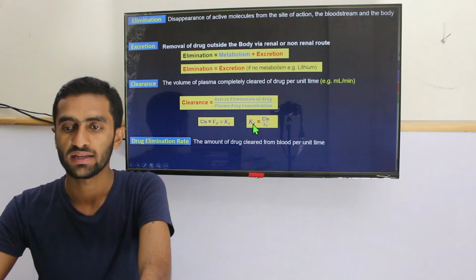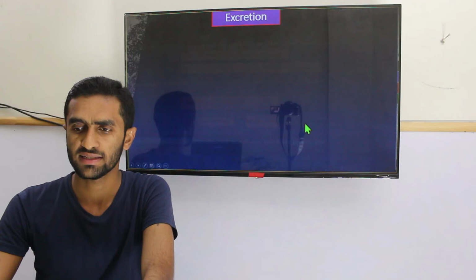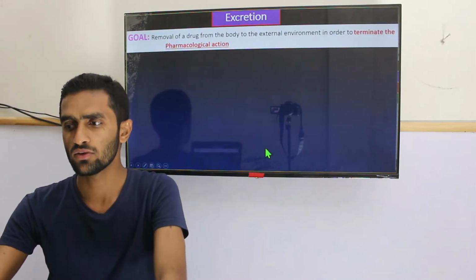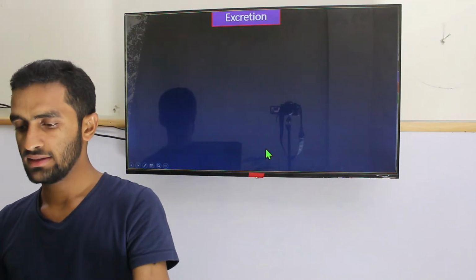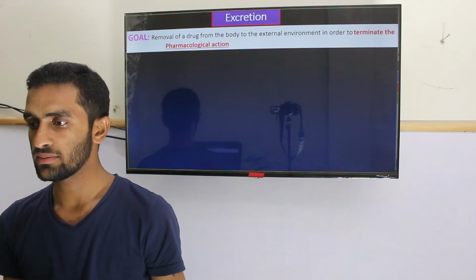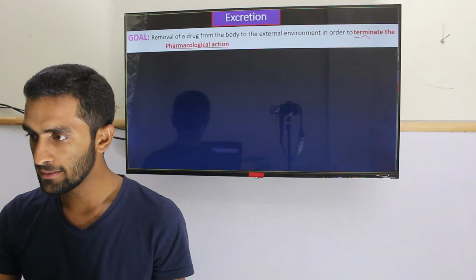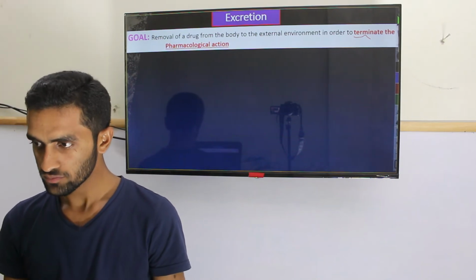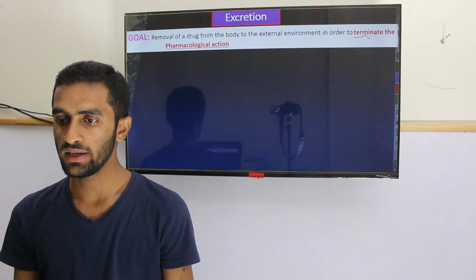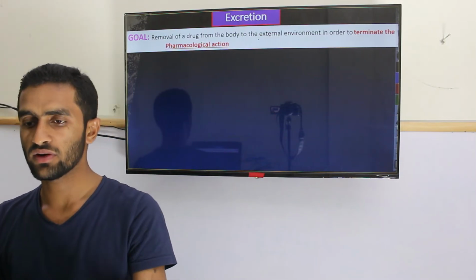Now let's look at the excretion, because our job is the elimination. We have covered the metabolism, so we go for the excretion. What is our goal? Our goal is to terminate the action. So for the termination of action, the drug goes from the body to the external environment. This is a simple definition, so our goal is that.